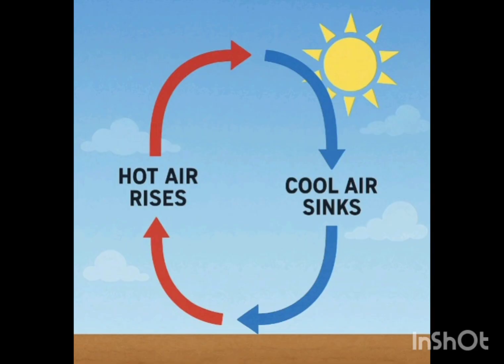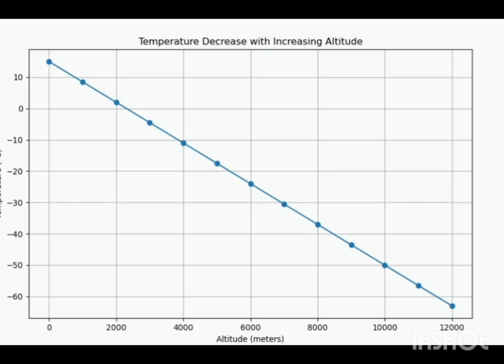So this was the main point that we discussed: when we are near the Earth's surface, it's hotter. And when we are at 1 kilometer, 2 kilometers, it gets cooler. So the next topic is the phenomenon in the stratosphere.